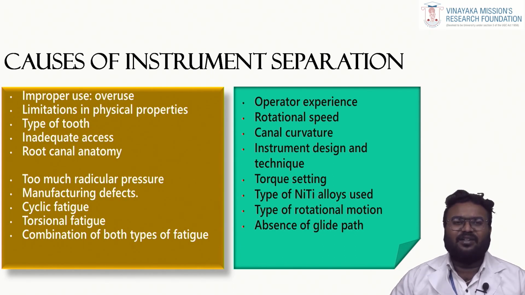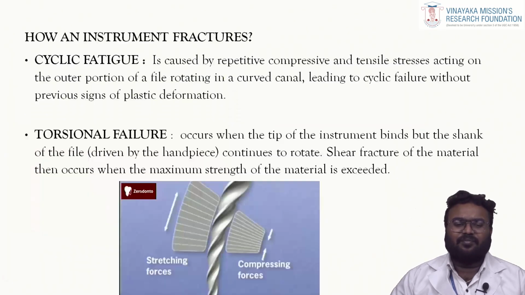The rotational speed not being set according to the manufacturer's instructions, any canal curvatures, absence of a glide path, and any torque setting mishap will all result in instrument separation.